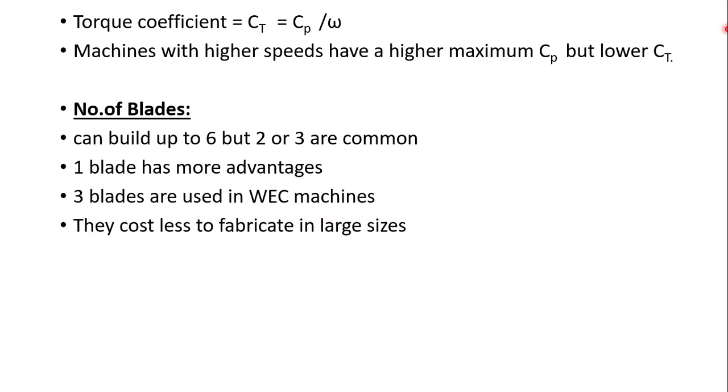High solidity machines generally have higher starting torques than running torques. Okay, so if a machine has high solidity, it has higher starting torque than running torque. But the starting torques of the low solidity machines are even lower than their quite low running torques. Okay, so these starting torques are much lower.